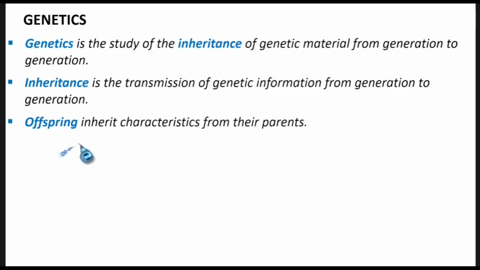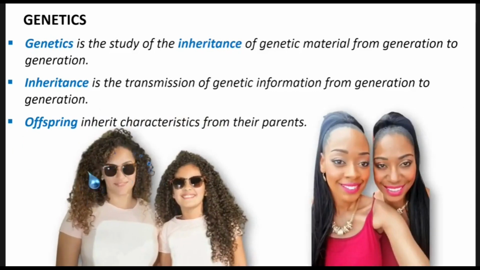So inheritance of characteristics from parents is what is found in the study of genetics. Let's look at these beautiful families here. We have a mother and a daughter. When you look at their appearance, this girl resembles the mother, and the reason she resembles the mother is that she has inherited the genetic makeup of the mother. It's the same genetic makeup in her cells. What the mother has in her cells about the mouth and the eye is also in the daughter's cells, including this other cute family here.